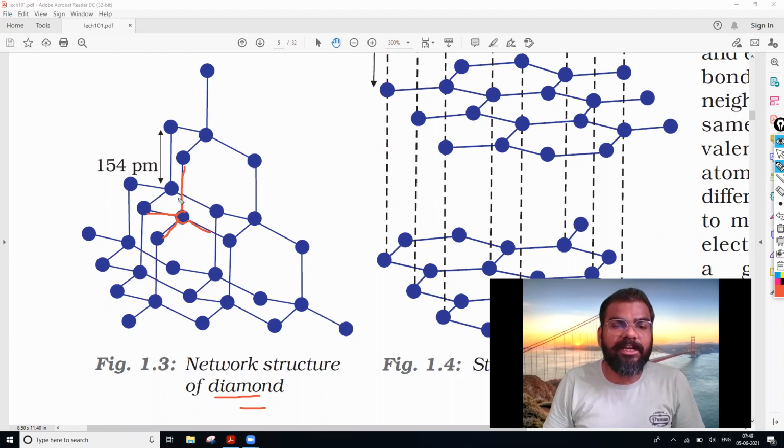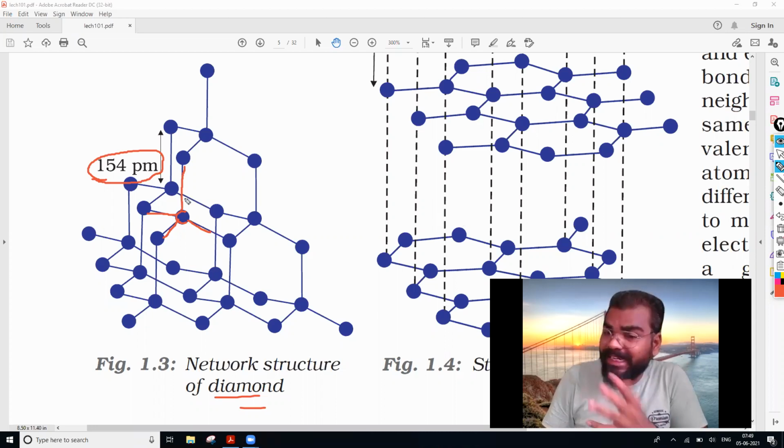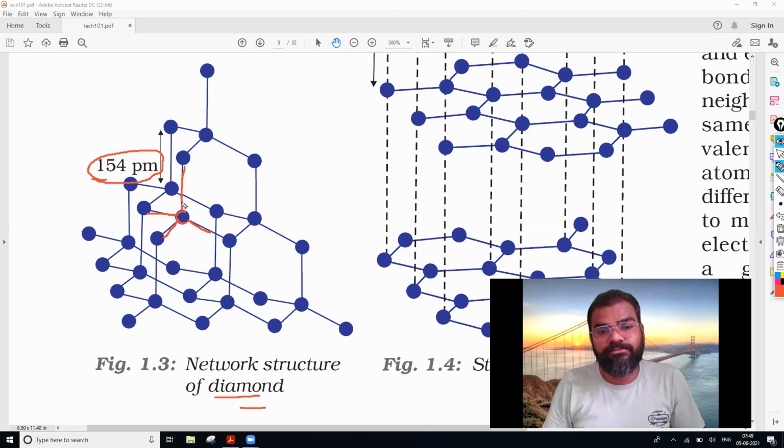Between the carbon-carbon atoms, there is a bond length of 154 picometer. And they do not have much space or distance between the layers of the diamond. And they do not have any free electrons either. That is why diamond is a non-conductor of electricity.